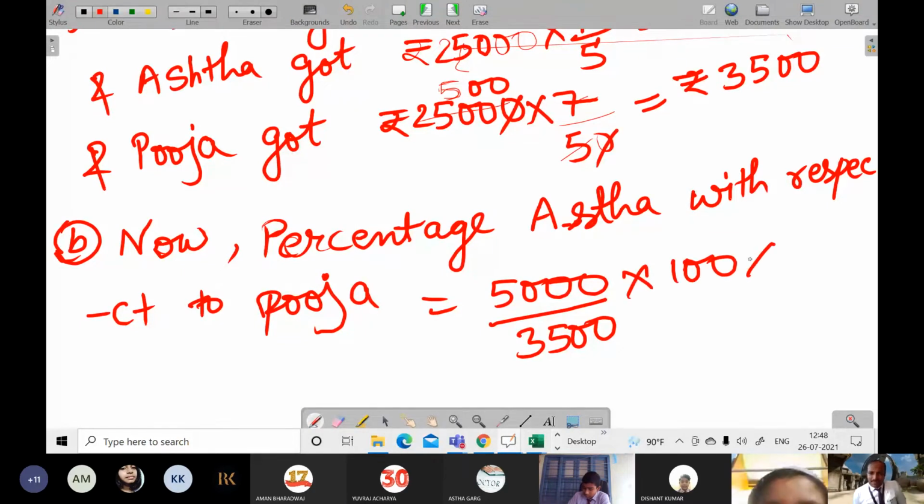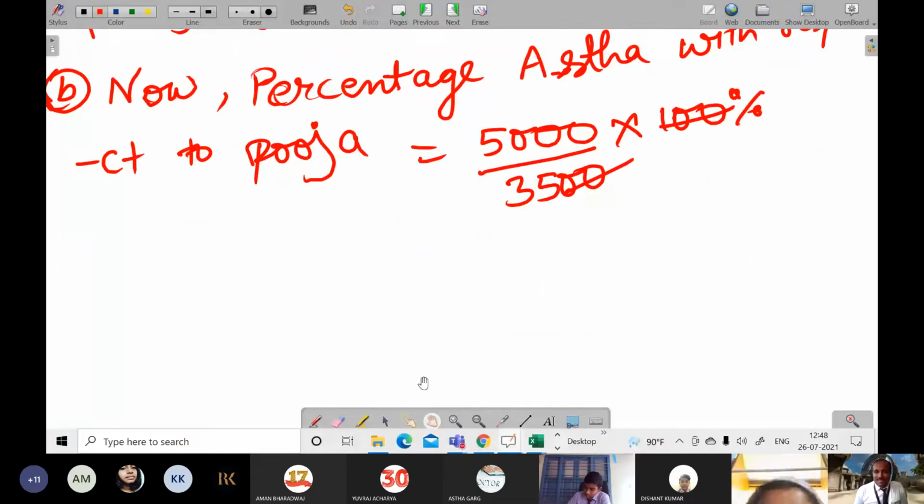So it will be cancelled. When you divide it, with 5 it will go: 7 5s are 35 and 5 1s are 5. So 1,000 by 7.